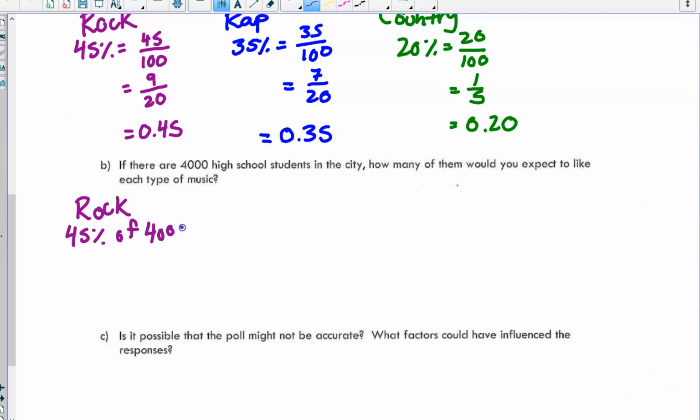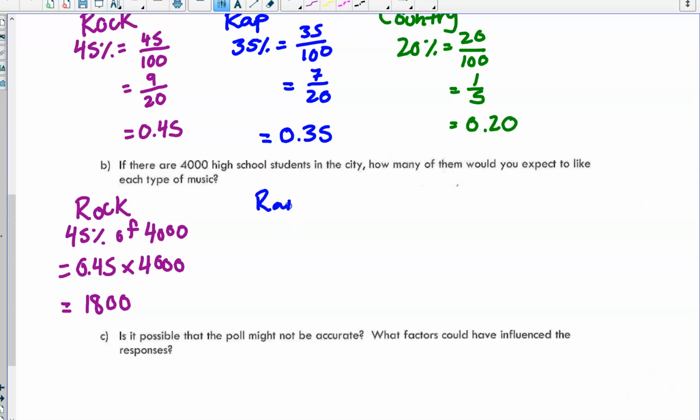Because the radio company determined that 45% of students like rock music, and if we're looking at 4,000 students, we have to figure out what 45% of 4,000 is. To do that, you take your decimal and multiply it by the total number. Okay, and we get 1,800.